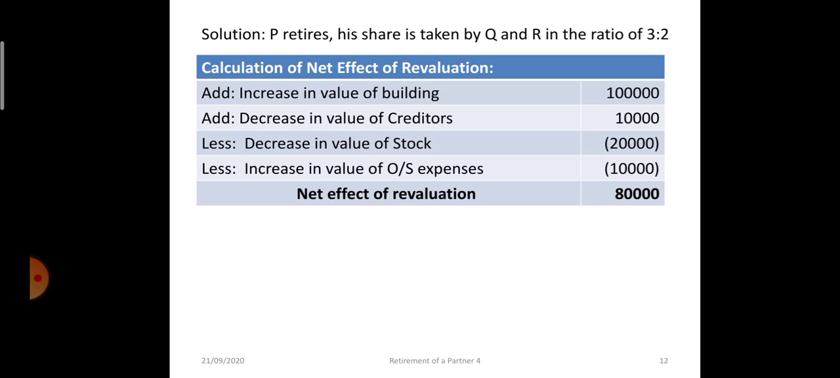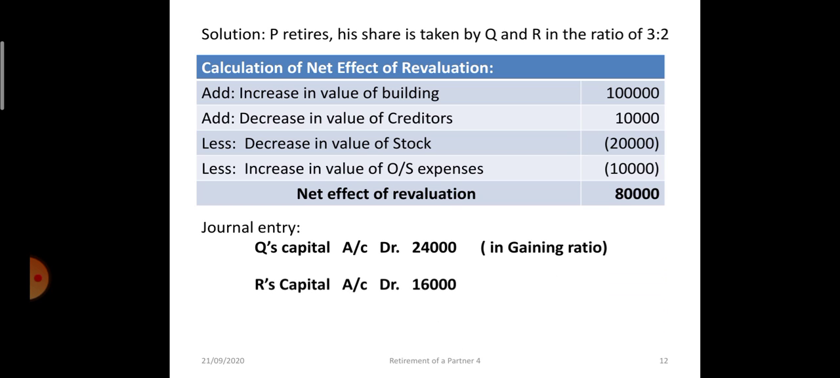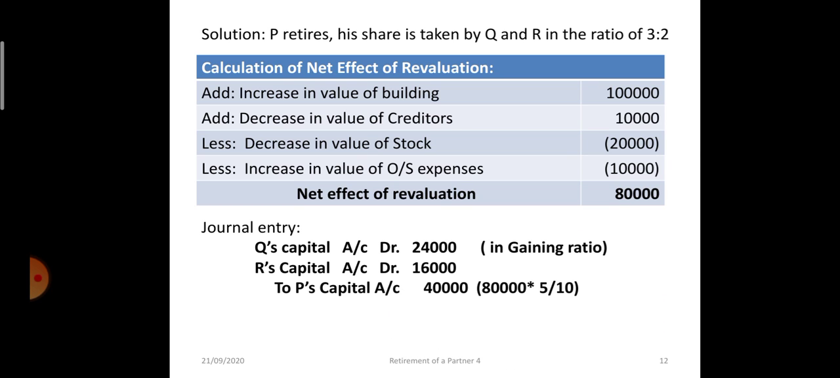P retires, his share is taken by Q and R in the ratio of 3:2. See the statement. The statement says that increase in the value of building plus 1 lakh, decrease in the value of creditors plus 10,000, decrease in the value of stock minus 20,000, increase in the value of outstanding expense minus 10,000. So the net effect is a gain of 80,000 rupees. Okay. Now who is gaining? Q and R. So Q's capital account debit, R's capital account debit to P's capital.